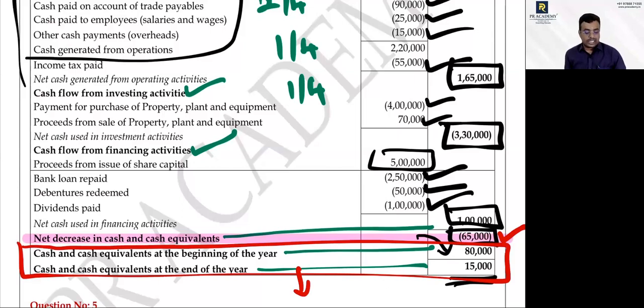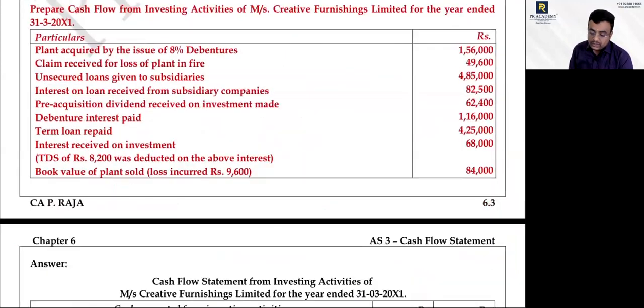Are you getting connected with me? Yes, sir. Whenever the opening cash and cash equivalent is given, then you must do this. If opening cash and cash equivalent is not given, then no problem. If closing cash and cash equivalent is given, automatically the difference will be the opening. If neither opening nor closing cash and cash equivalent is given, then there is no necessity to do this. If any one is given in the question, then you have to do it. Is it clear? Clear, sir. Like this only you have to do the other problems also, my dear friends.